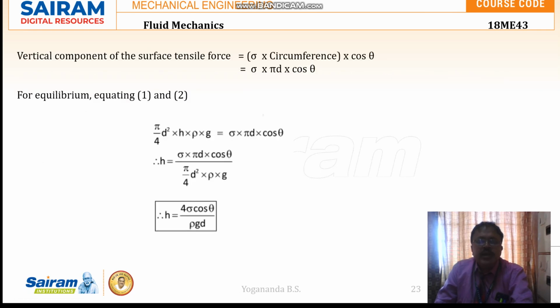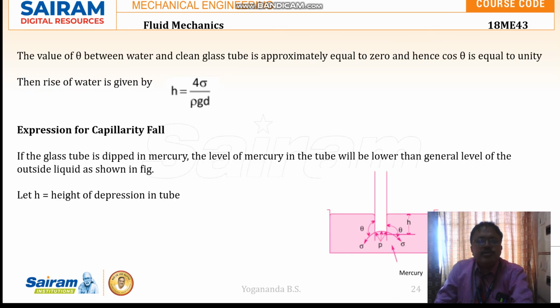Both are equated. So we have H is equal to 4 sigma cos theta by rho g d on simplification. That is the height of the liquid in the glass tube. The value of theta between water and the glass tube is approximately equal to 0.